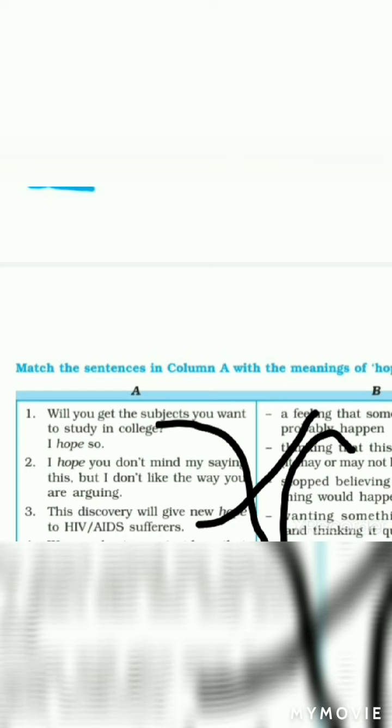And the last one, that is the sixth one. Just when everybody had given up hope, the fishermen came back 7 days after the cyclone. So the answer is stopped believing that this good thing would happen. So you write these answers also in your textbook.